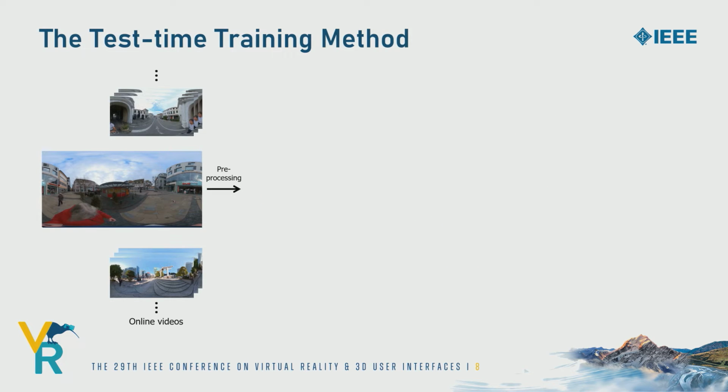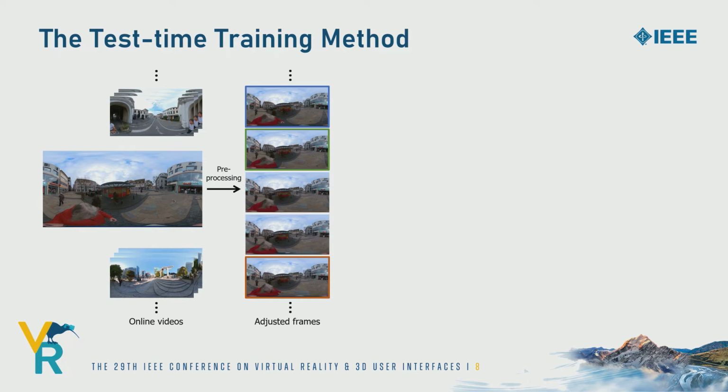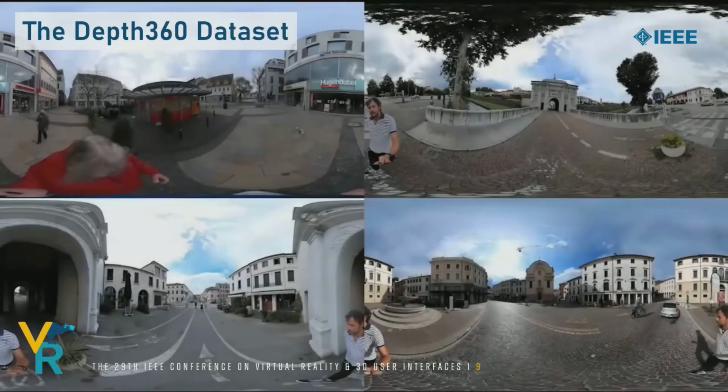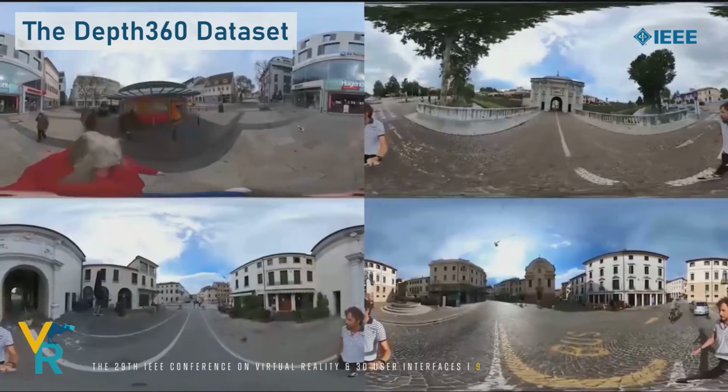In this work, we first tackle the problem of limited datasets by exploring the abundant source of data, 360 videos from the internet. We first pre-process successive frames from the video sequence to establish quality frame groups that facilitate computing constraints of the sequence. We then propose novel temporal and geometric consistencies that are unique to 360 videos with a horizontal spherical disparity model. We use test-time training to iteratively fine-tune a pre-trained model to satisfy the established constraints before generating depth maps. Here are some videos we used in this work.